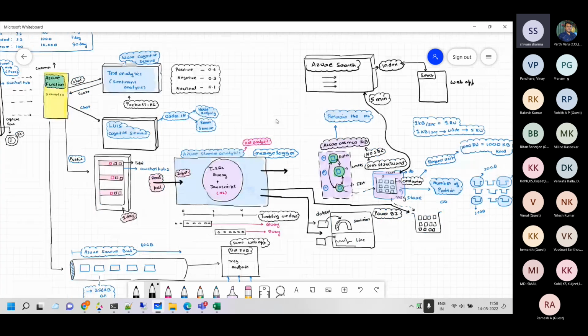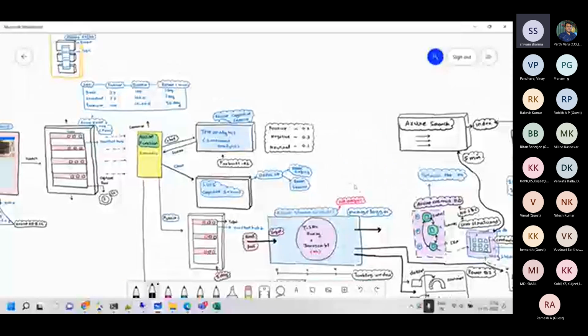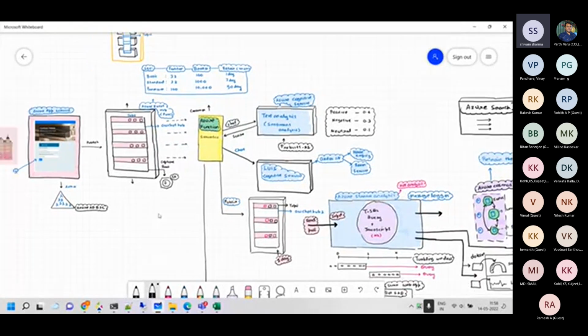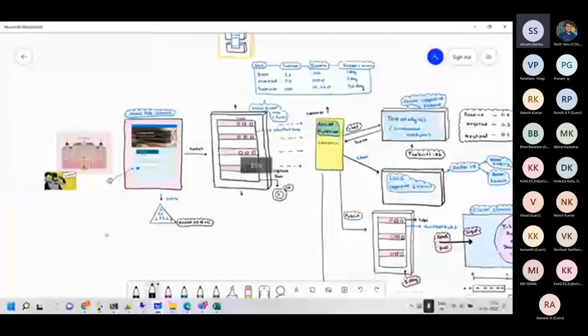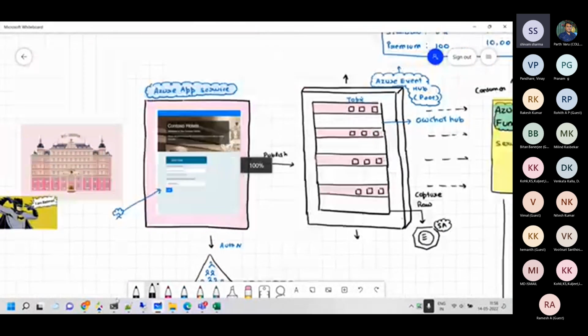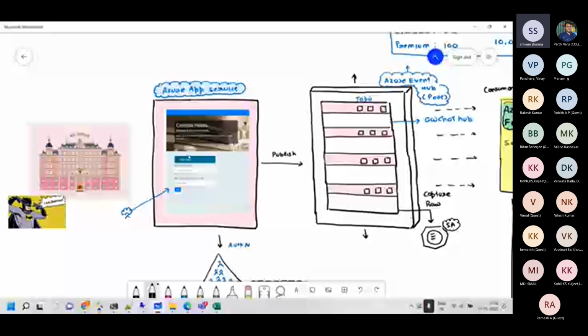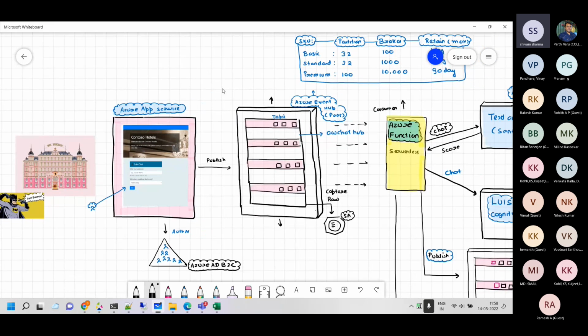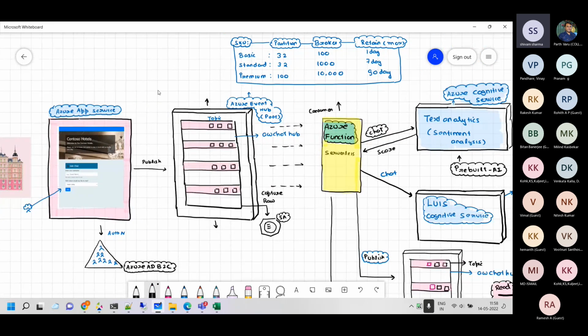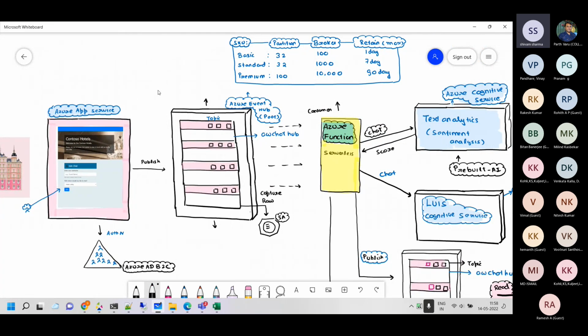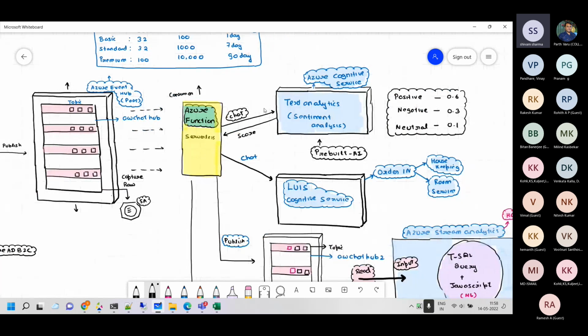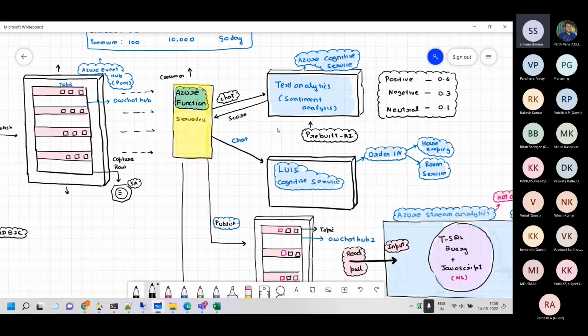So what we have done is we have created the entire solution for this customer, and the customer was basically looking for all these functionalities. They were looking for a bot which can do FAQ. They were looking for sentiment analysis. They were looking for LUIS. They were looking for a scalable solution which is non-infrastructure oriented. So we used Event Hubs. We used serverless functions there. We used the pre-built cognitive services.